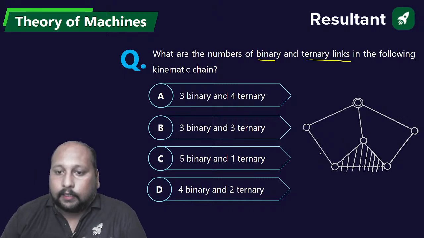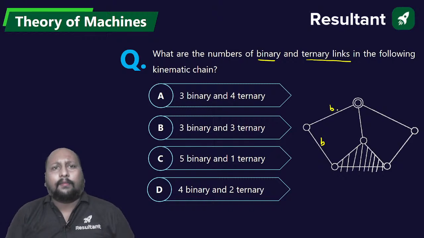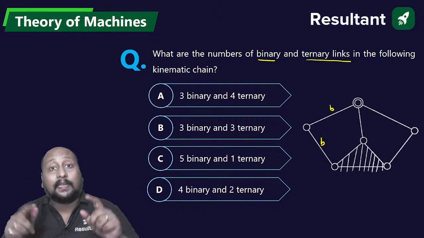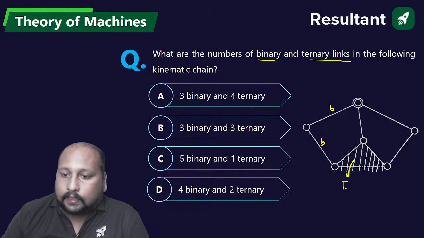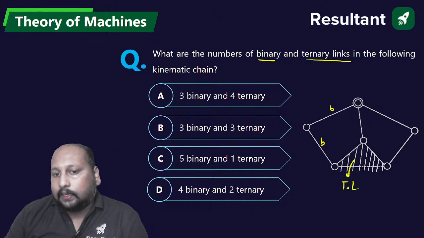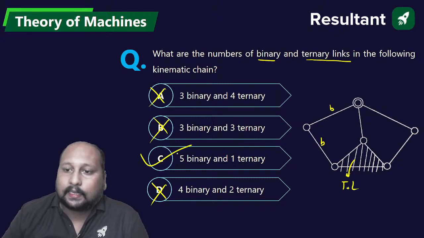It is simple, no. Look, this is a binary link, right? This is a binary link. What is a binary link? We are having two endpoints. Ternary link is basically 3 endpoints. So here we are having this as a ternary link. This is the ternary link. So there is one ternary link. So this is not possible. This is not possible. Option C is the correct answer.